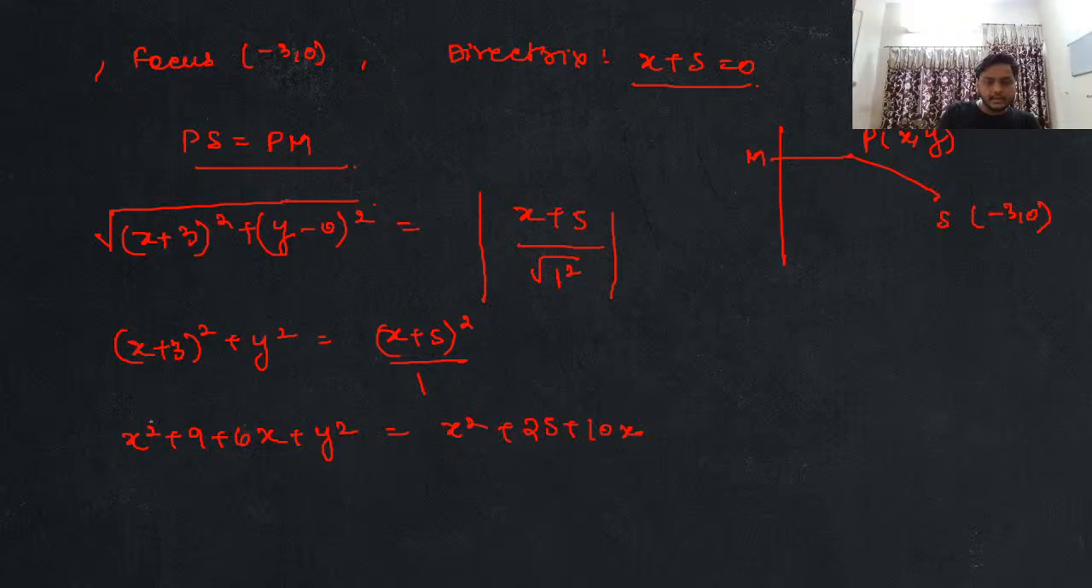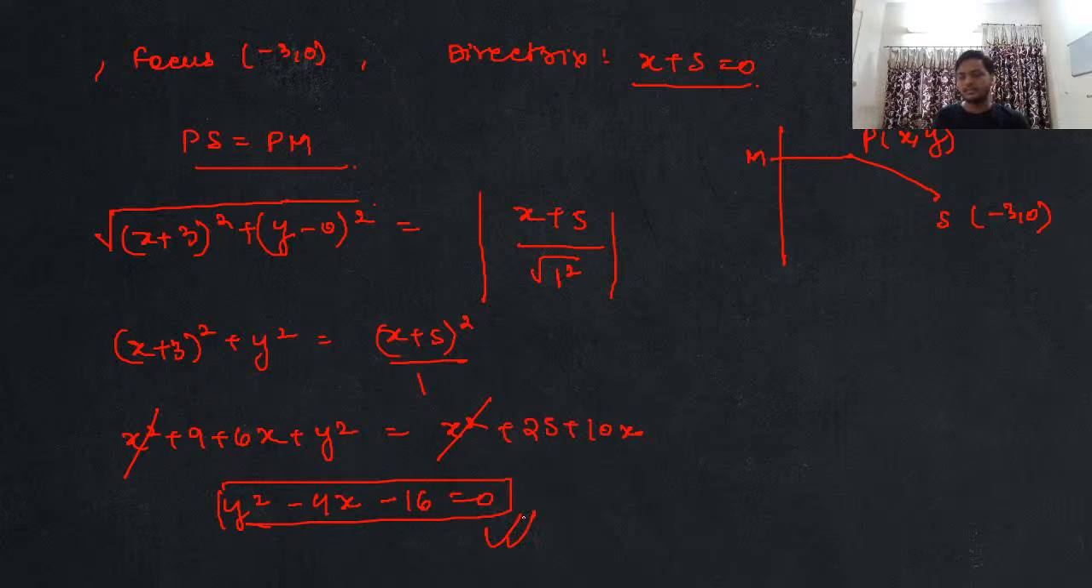On solving it, x square cancels. You will get a simple answer: y square plus 6x minus 10x, that is minus 4x, and then plus 9 minus 25, that is minus 16, is equal to 0. This is going to be your final answer. Are we clear with this, everyone? Yes or no? Please tell me. All the students out there, clear with this or not? Okay, so that is how we can talk about this particular question.